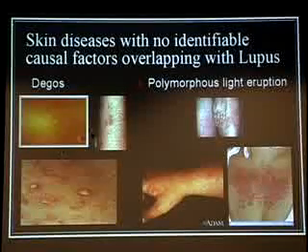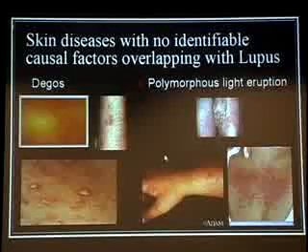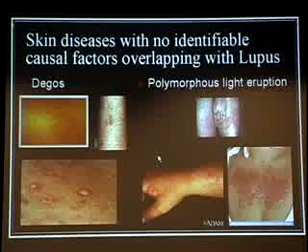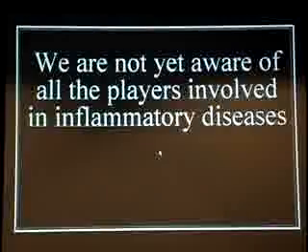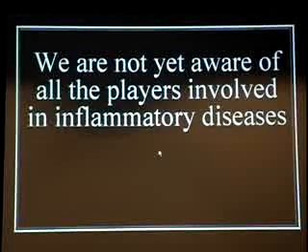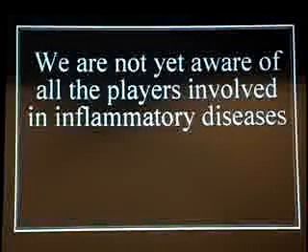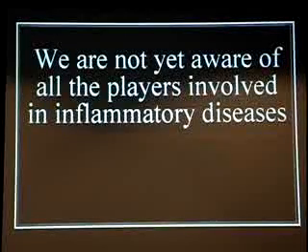And both Degos and PMLE are sort of in the category of the differential of lupus, and yet we really have no factor that explains why they occur in different areas of the body. Interestingly enough, both of them spare the face. And the point I would make here is that we don't really know all the players involved in inflammatory disease. Just because we haven't found a factor doesn't mean that there's not a factor, and maybe we need a more sensitive test.